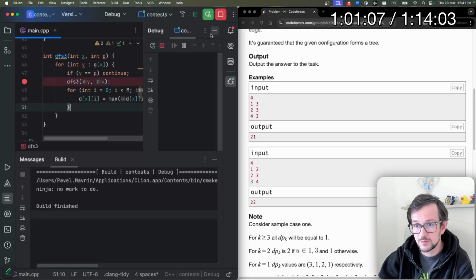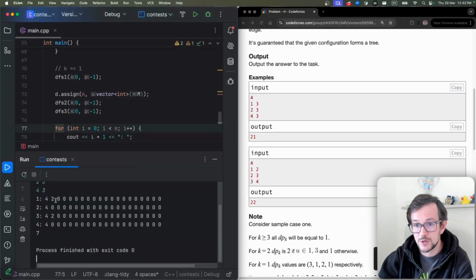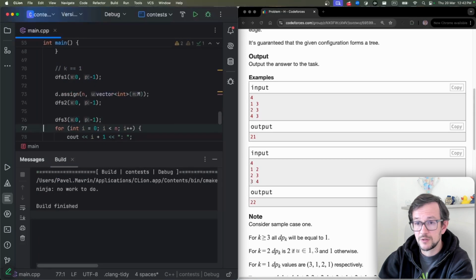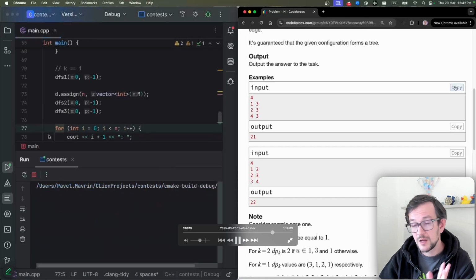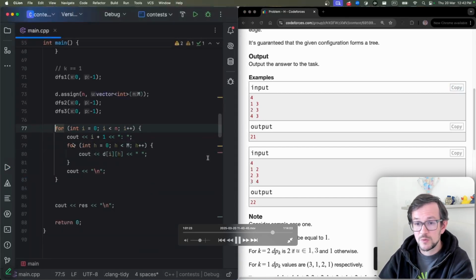Let me show. Okay, I spent too much time. Let me show you the problem. The problem is I was writing this number before I calculated the second dynamic programming. Happens. So now I fixed it and now it's correct. So that's it. So again, three DFSs.